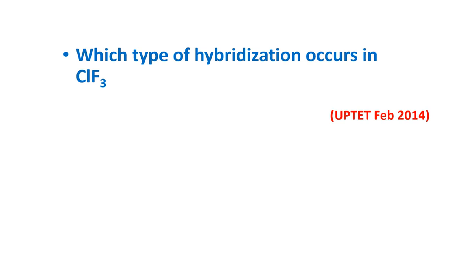Which type of hybridization occurs in ClF3? sp3, sp2, sp2d, sp3d. The answer is sp3d hybridization.